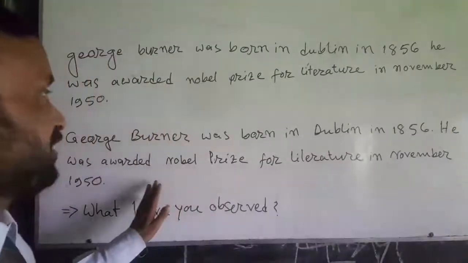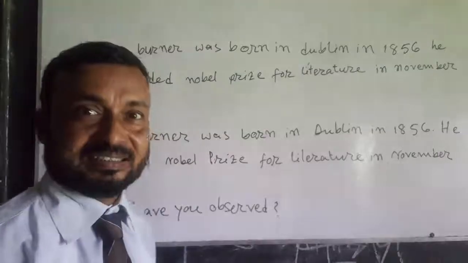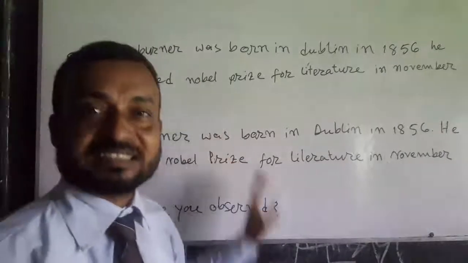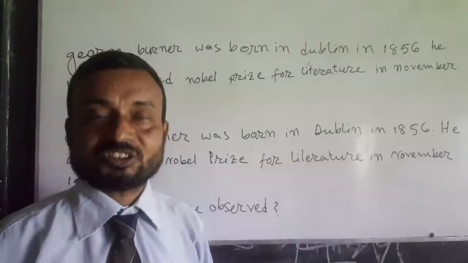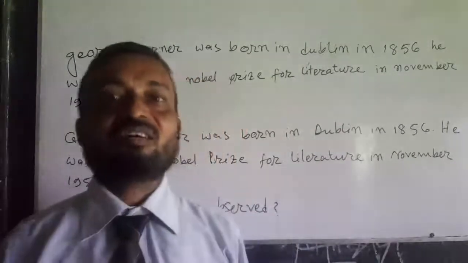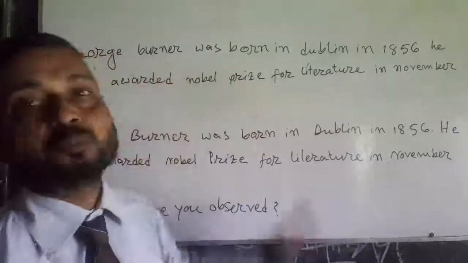And the second passage also says the same thing, but there is some difference between the two. Can you find the difference? What have you observed between the two passages?